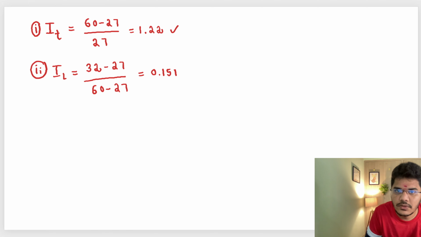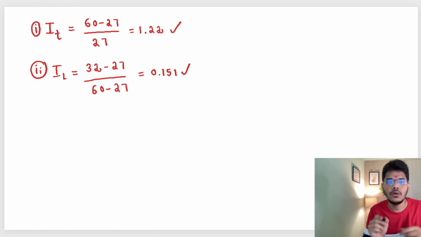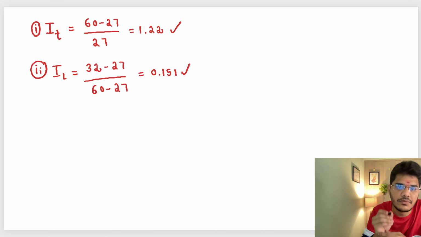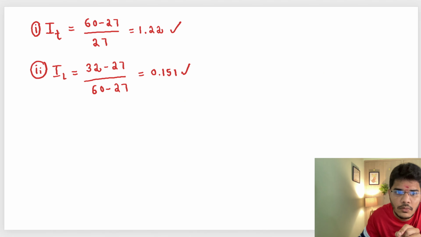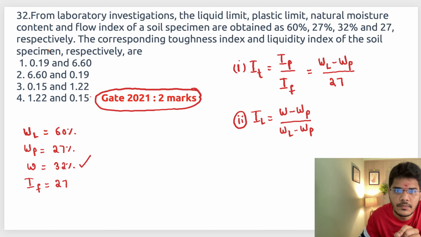So toughness index we have calculated and liquidity index also we have calculated. We just need to know the definition of toughness index as well as liquidity index. Which option is correct? First he has asked about toughness index. Toughness index we got is 1.22 and liquidity index is 0.151.